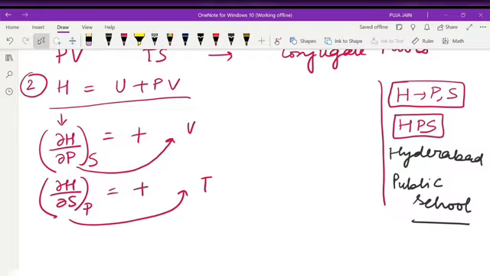Next, nothing you have to do. Just P and S I will use as my partial derivative, and the left quantity will be my constant term, and the conjugate term will be the term which I am getting after the partial derivative with enthalpy. This is a simple process.